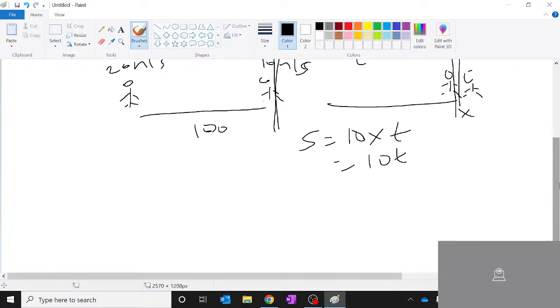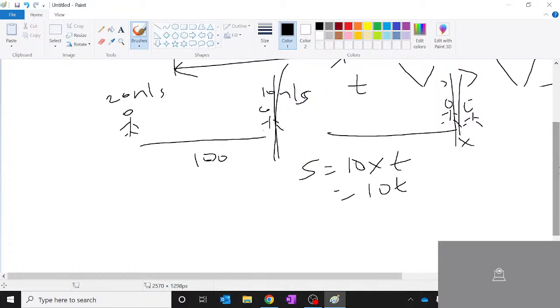Now similarly, what will be the distance traveled by the police in the same time, till this point? It is nothing but 20t plus 100. This is 100, and 20t is what he travels, so the initial distance between them is 100. That is how it is coming as 20t plus 100.